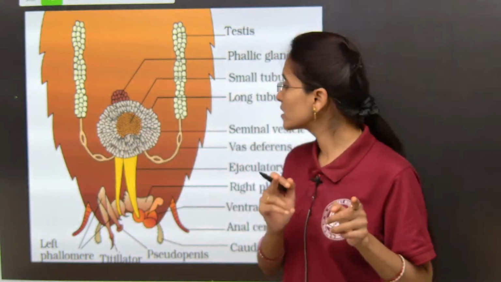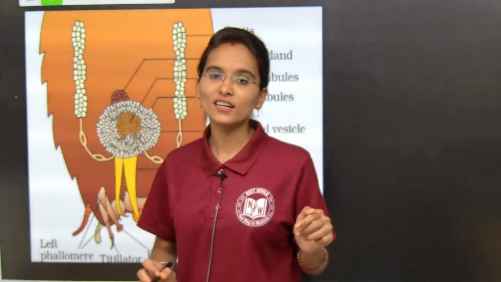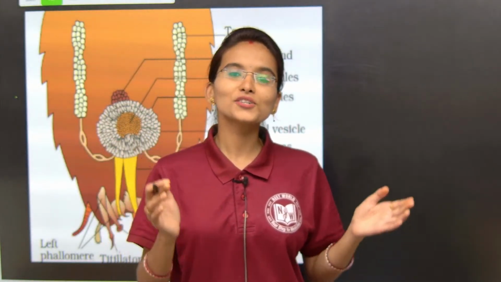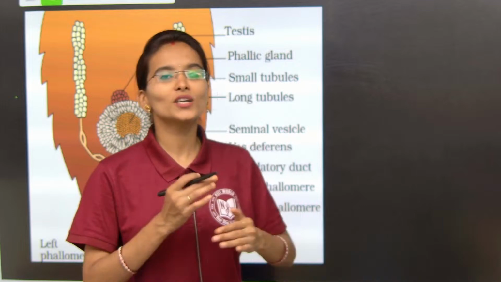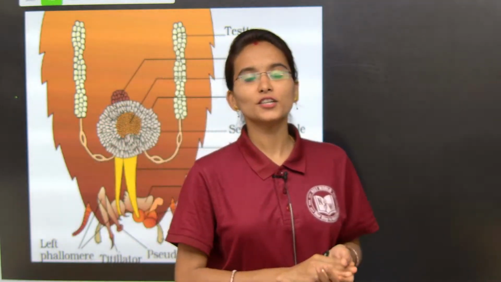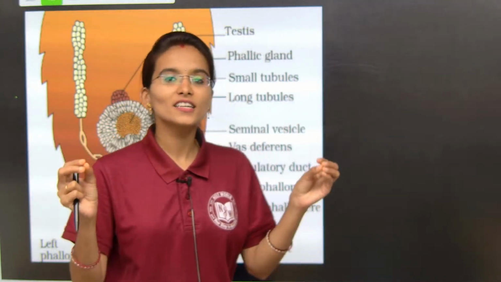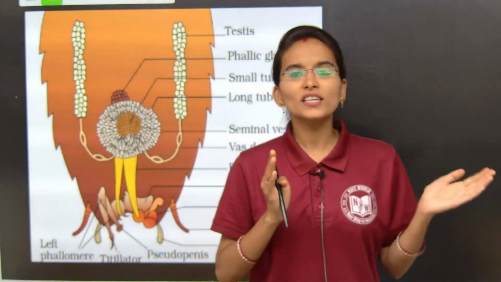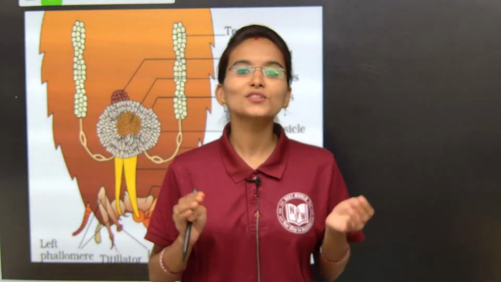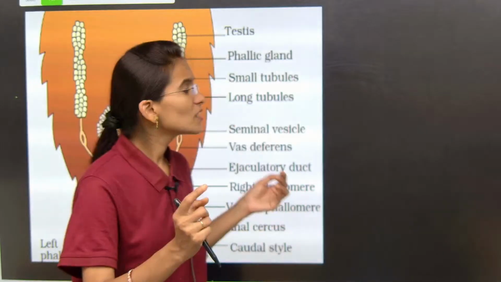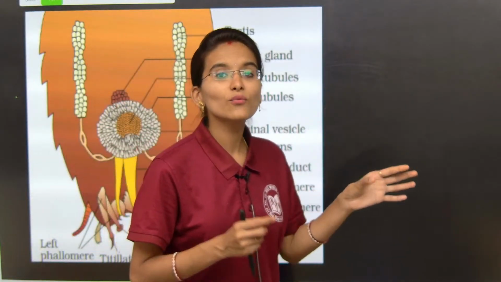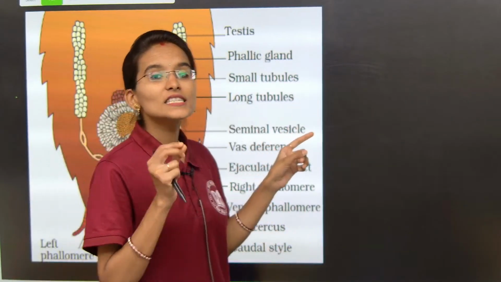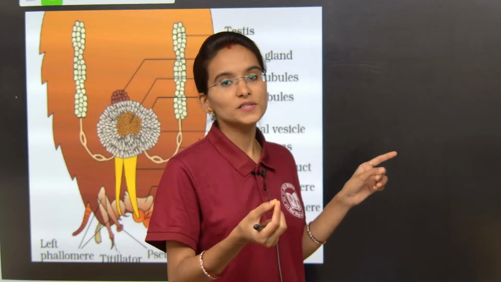We provide it with the help of a special gland called the mushroom shaped gland, which contains two important tubules, small tubules and long tubules. Together we call these tubules the utriculus. The small tubules will give the nutrition while the long tubules will secrete a sticky substance.